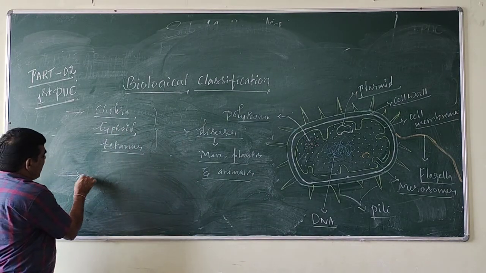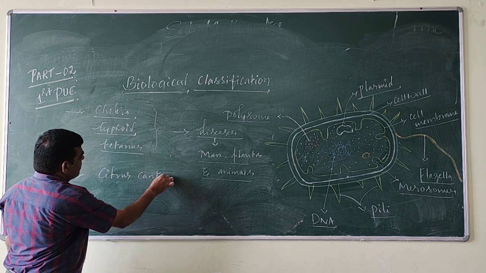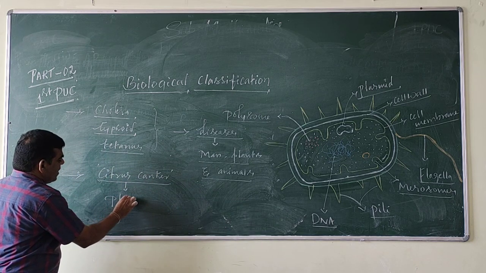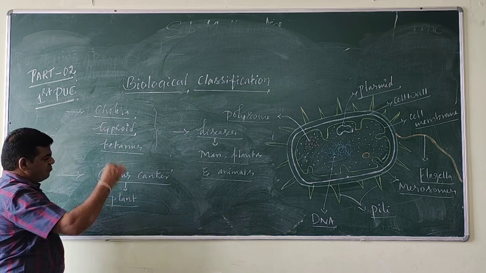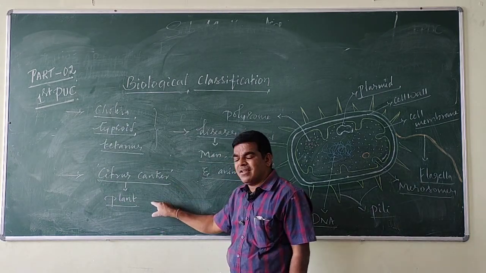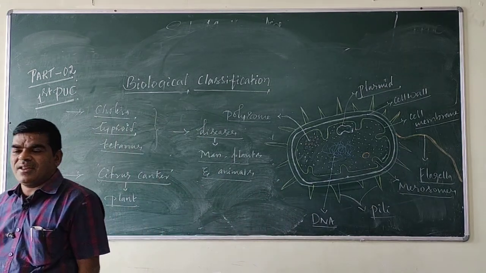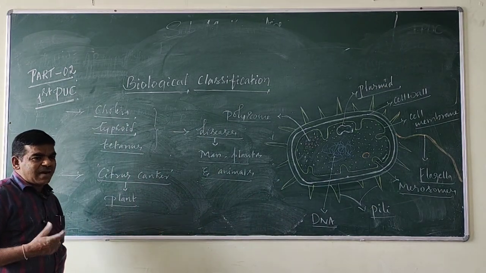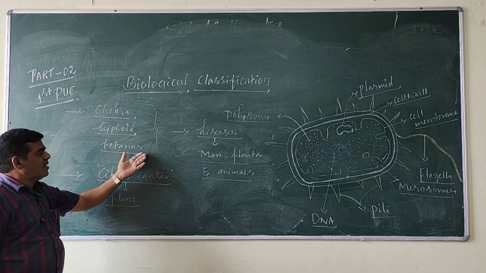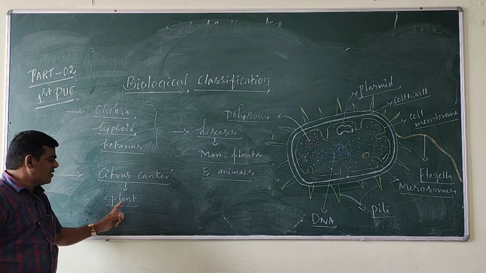For example, citrus canker is a plant bacterial disease. Citrus canker is caused by bacteria in plants. So these are the important diseases. Bacteria can cause diseases to man, plants, and animals. Cholera, typhoid, tetanus are the diseases caused by bacteria to human beings. Citrus canker is a bacterial disease of plants.